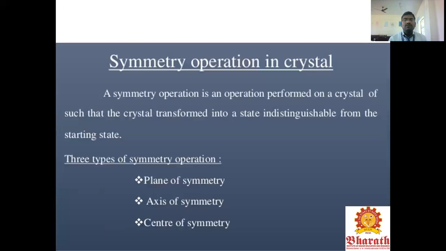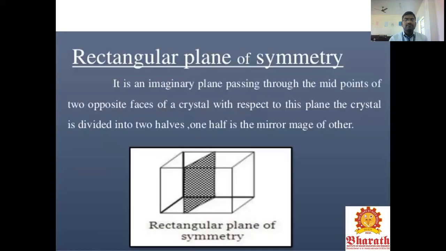A symmetry operation in crystals is an operation performed on a crystal such that the crystal transforms into a state indistinguishable from the starting state. There are three types of symmetry operation: one is the plane of symmetry, another is the axis of symmetry, and another is the center of symmetry.